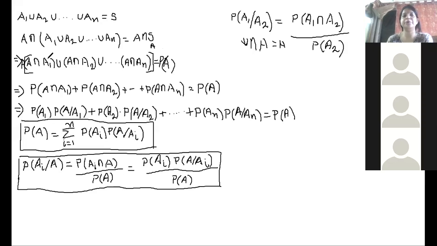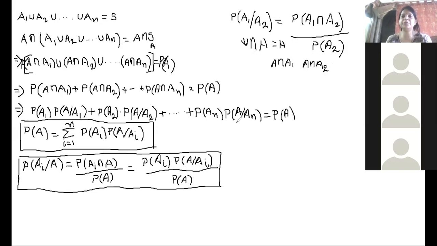Now I'm going to use the other condition in the theorem which is given to you. The next condition is that A1, A2, AN are mutually exclusive. अगर A1, A2, AN mutually exclusive हैं तो obviously A intersection A1, A intersection A2, these events will also be mutually exclusive.